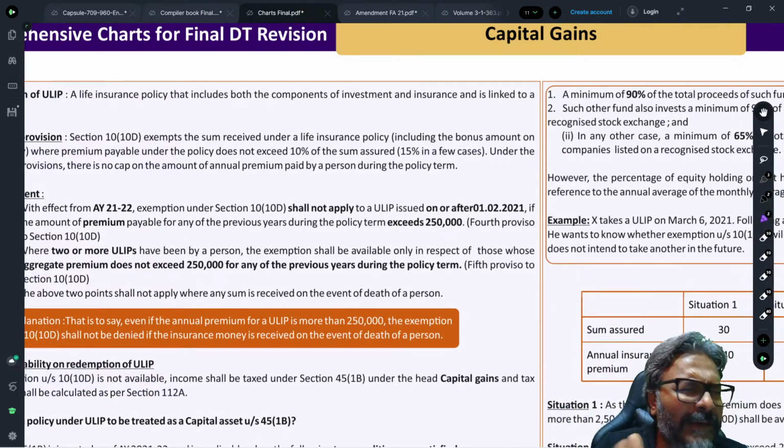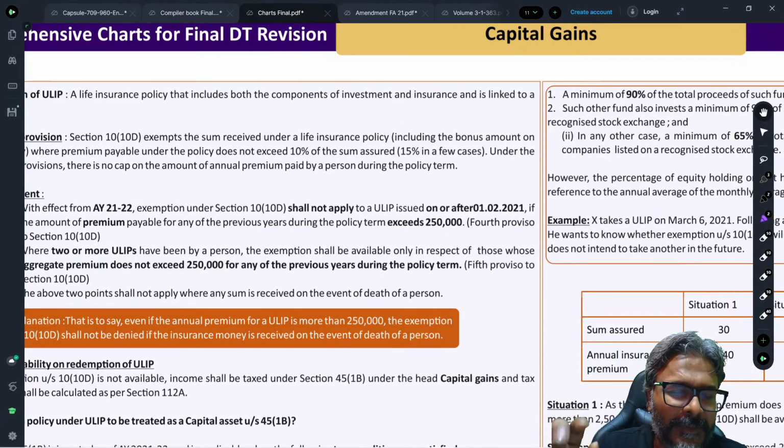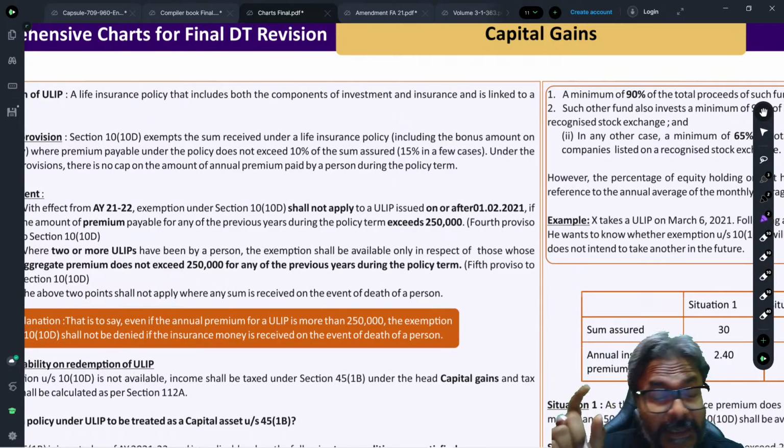Now, what they have done in this amendment, students: we are aware of the high value annual premiums which are paid.